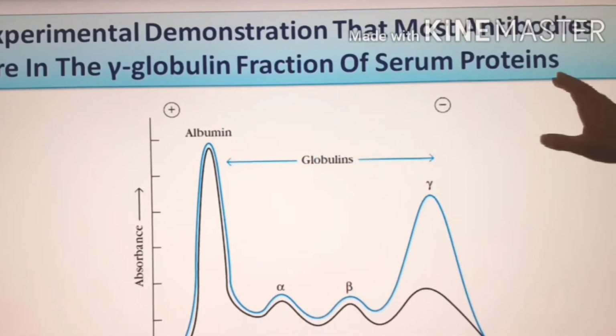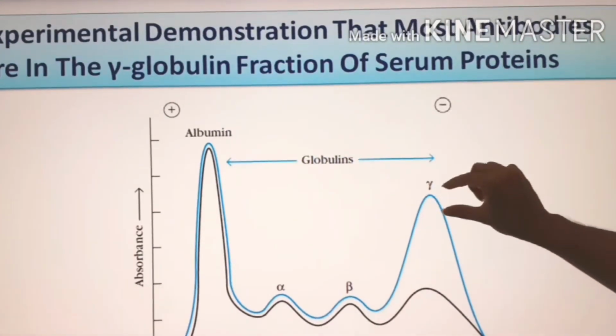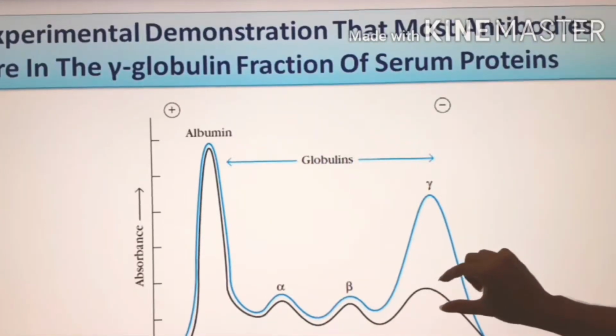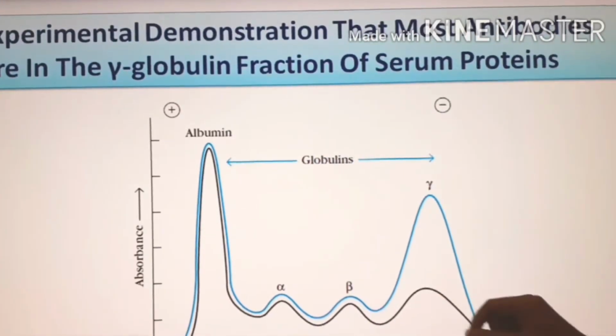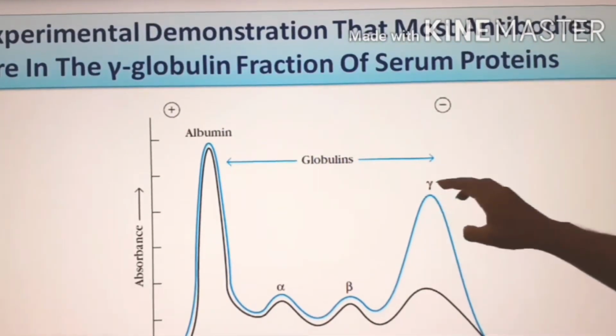So in the serum protein he found that the gamma globulin is responsible for the binding of antigen, and by binding the antigen like ovalbumin, it precipitates out. So the protein now falls. The level of the protein falls.